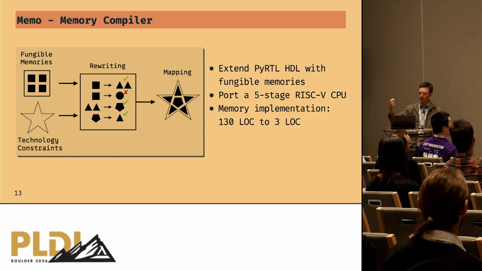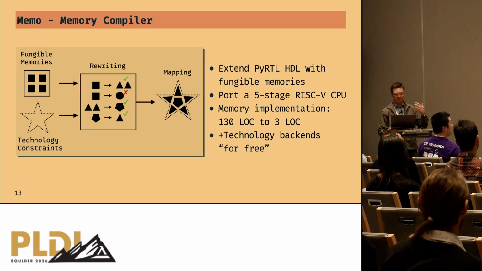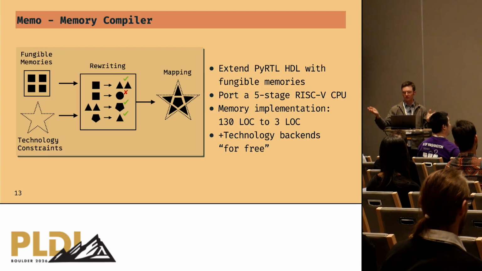So a very declarative memory specification now. And this also comes with the benefit of getting a bunch of different technology backends for free. Pertle really just focuses on simulation, but now with this automated technology mapper, we can then target many different memory backends.